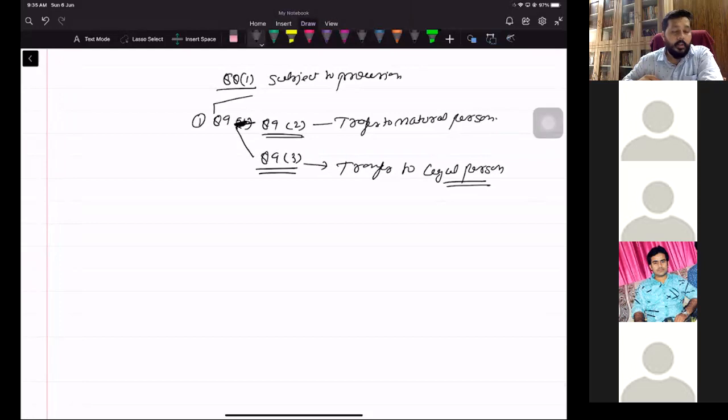In such case, the provisions of the Uttar Pradesh Imposition of Ceiling Act shall not apply.